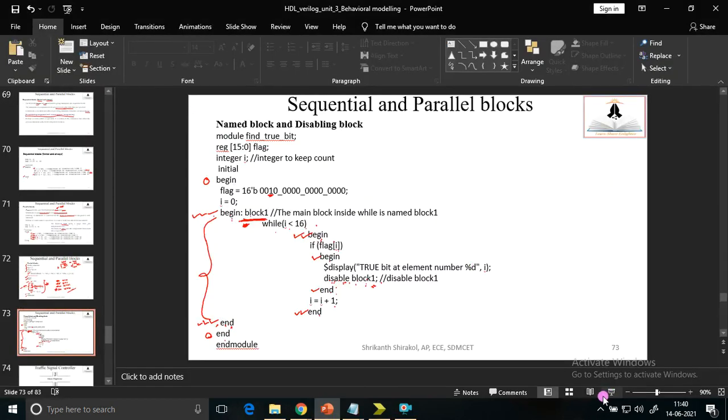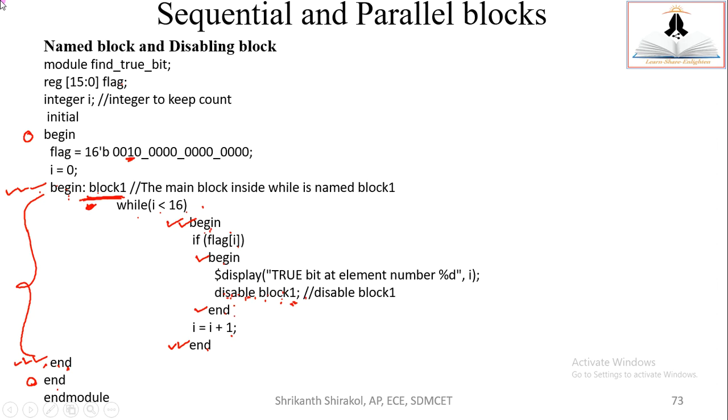Let me summarize it. This is a summary. We understood about sequential blocks wherein we use begin and end, and then we analyzed the meaning of parallel block wherein we use fork join.